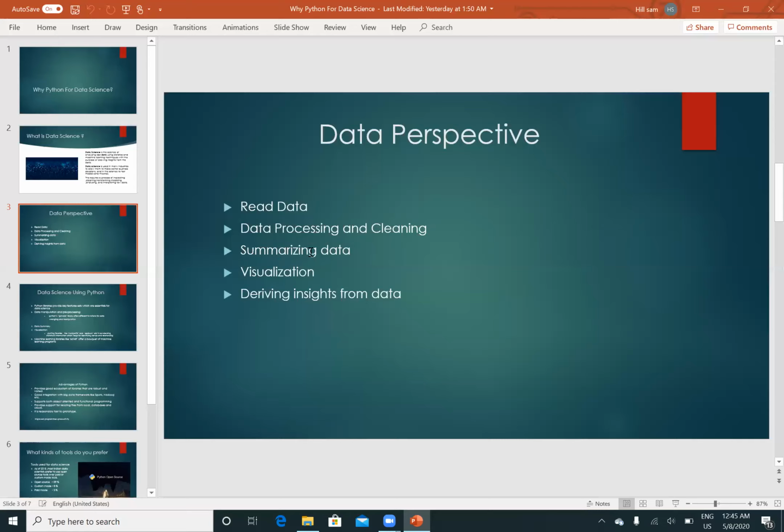So in this summarizing data, we could compute mean, median by using statistics, or you can go for variance or standard deviations. All these can be done by using statistics. And after this summarizing data, then we'll be going for the visualization. Here you can see that we'll be getting an output, whatever we want. For example, if you want a mean, you'll be getting an output in terms of numerics.